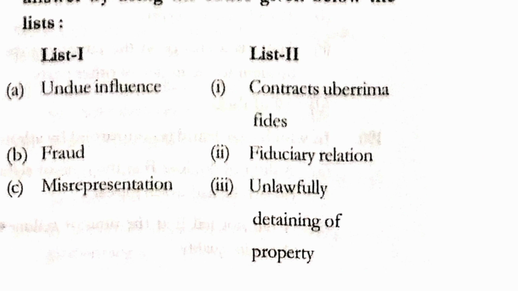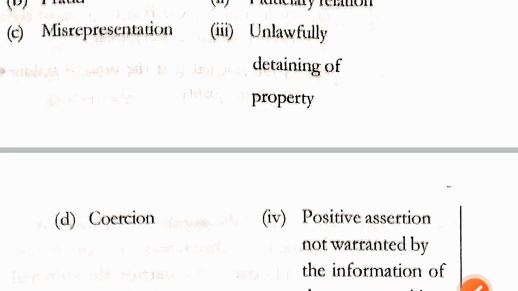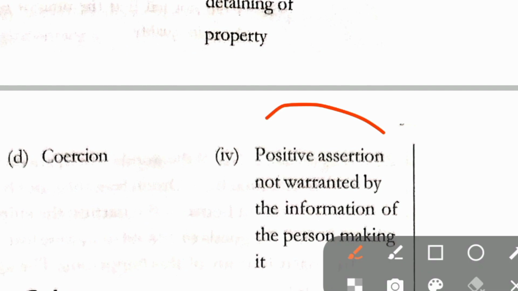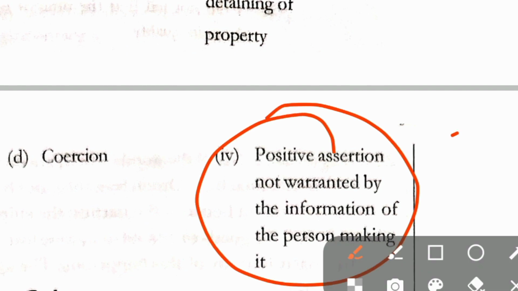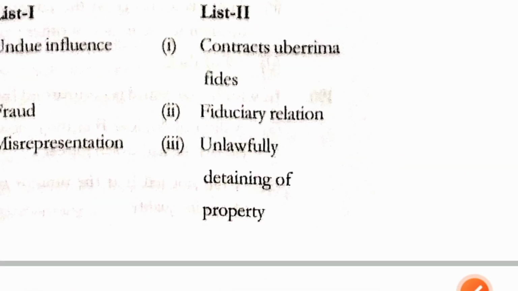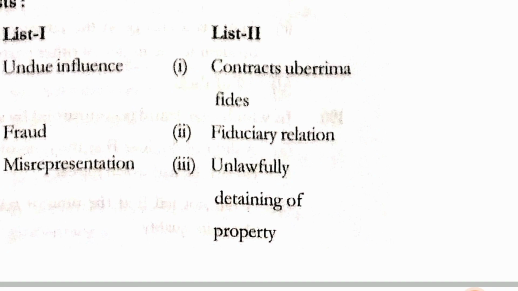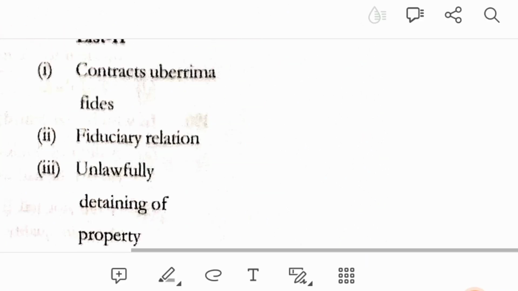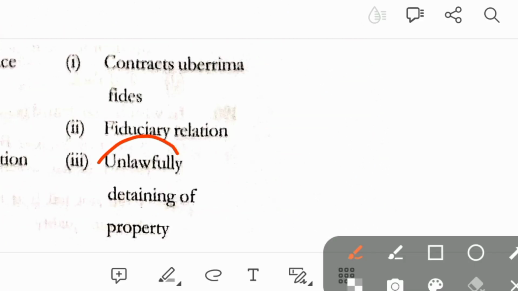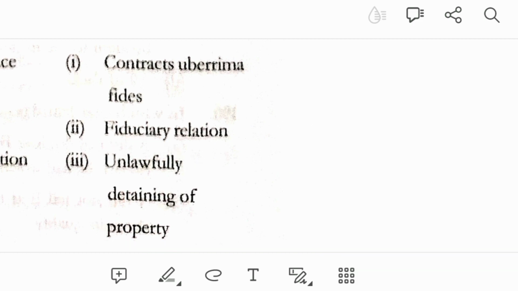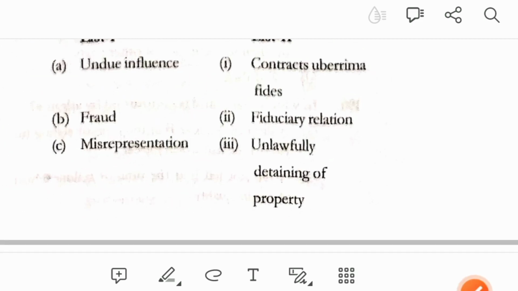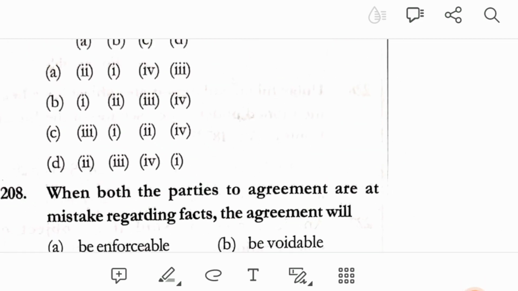Misrepresentation is related to positive assertion not warranted by the information of the person making it. And the last one, coercion is related to unlawfully detaining of property. So by going through these matches, the correct code in question number 207 will be option A.